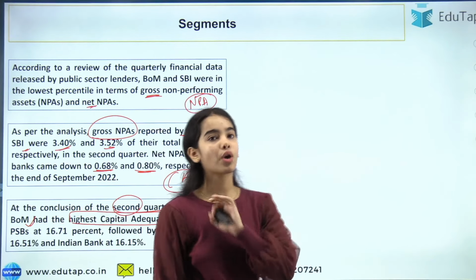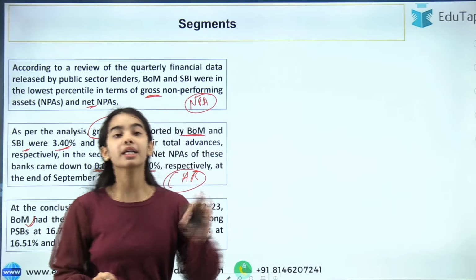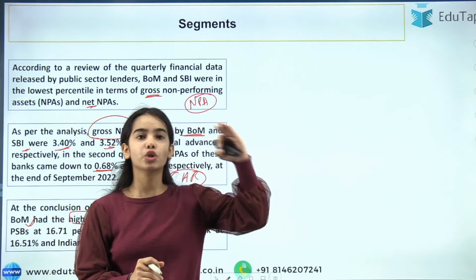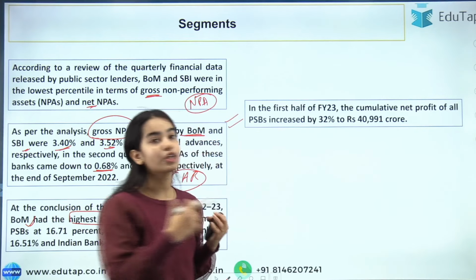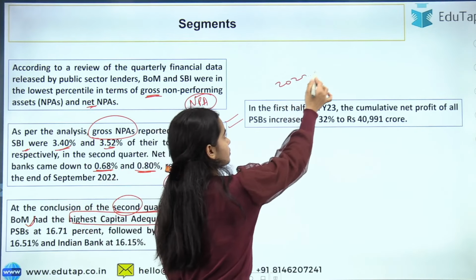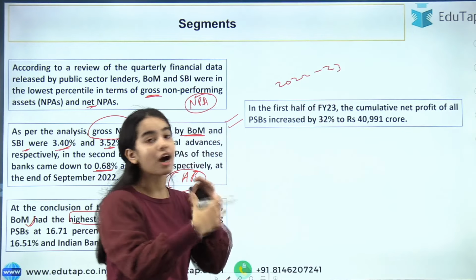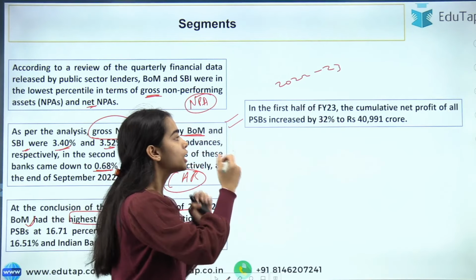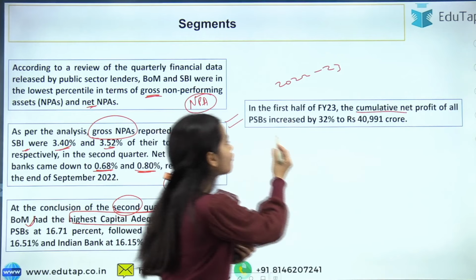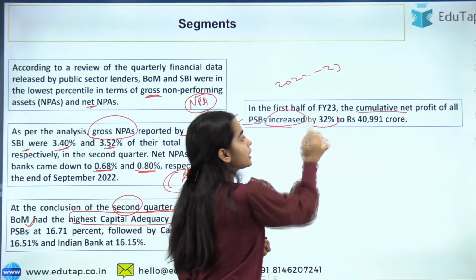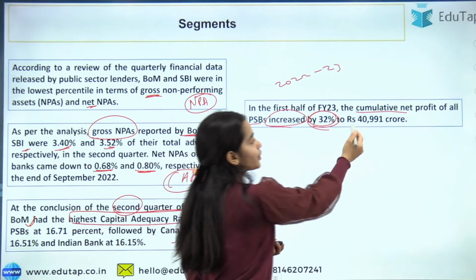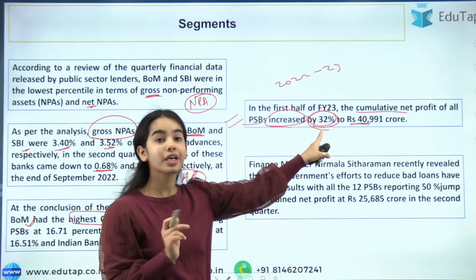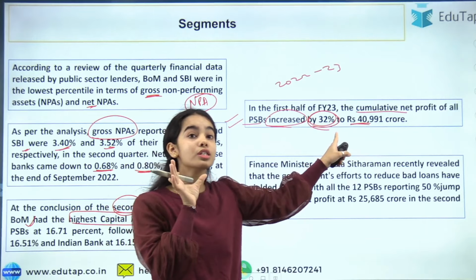The percentages are not very important. You do not have to remember that. Just which bank is at the top 3 or the top 4. Next, in the first half of the financial year 2022-23, that is from April till September, the cumulative net profit of all the PSBs increased by 32%. So you can see that the cumulative profit is increasing, and you can see the number also. The percentage here you have to remember, because this is for the first half.